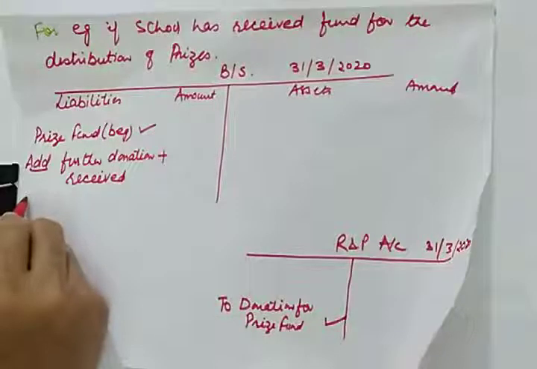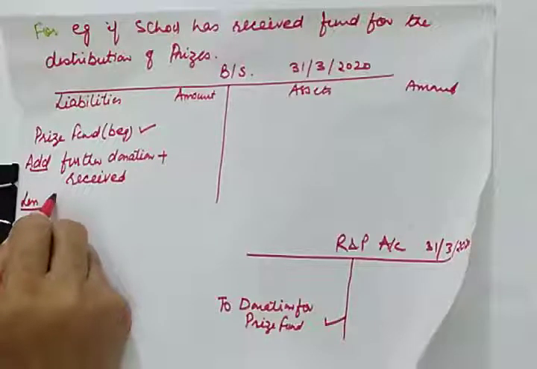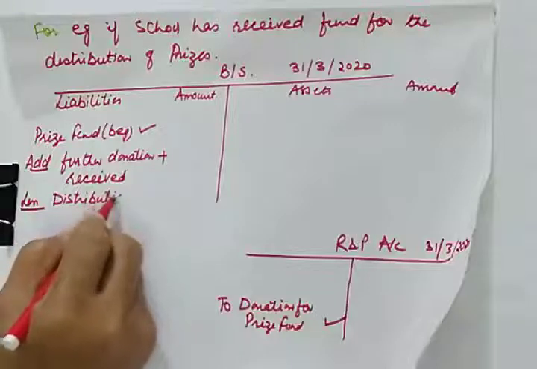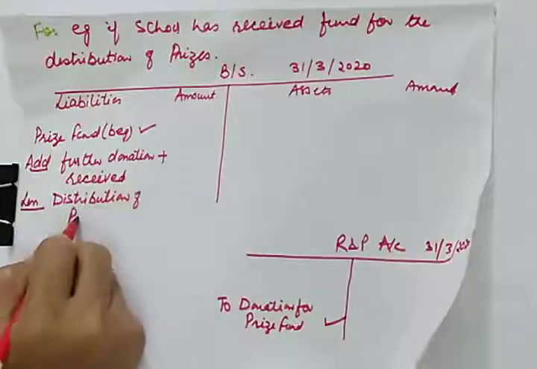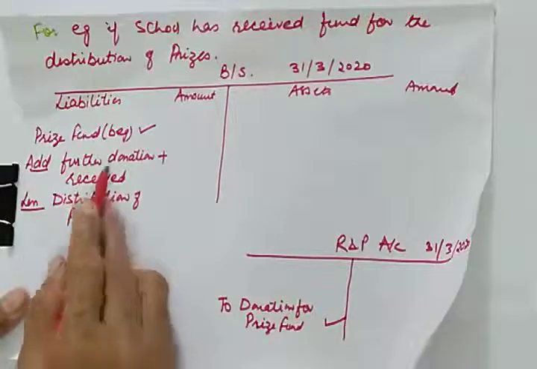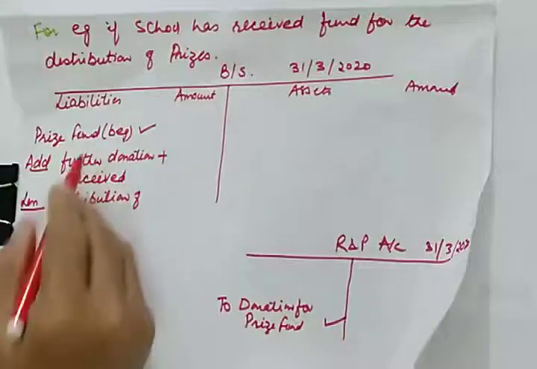And then if we distributed some prizes during the year, we'll be deducting those, less distribution of prizes, or we can say that we are utilizing it, it's an expense related to the fund. So that will be deducted from this fund.